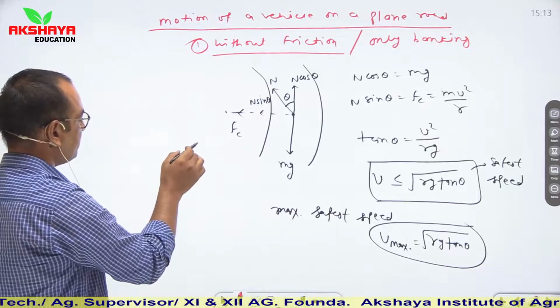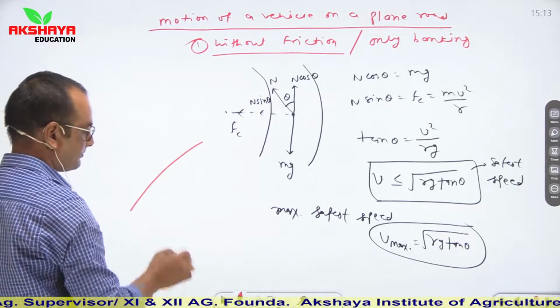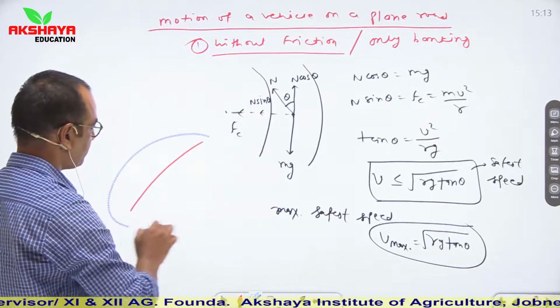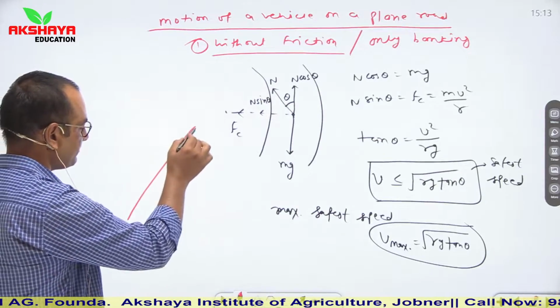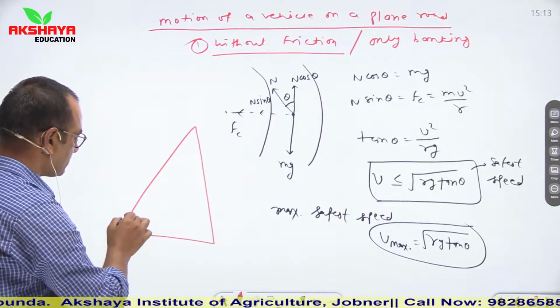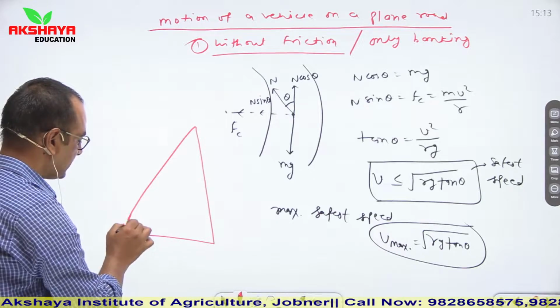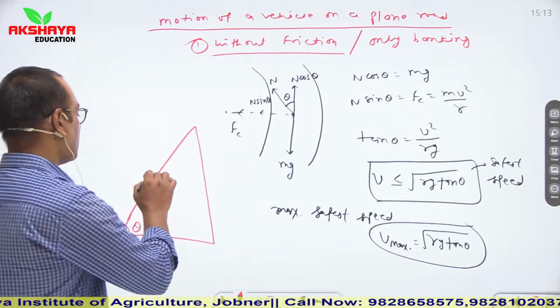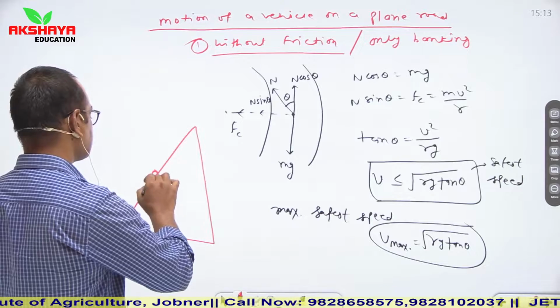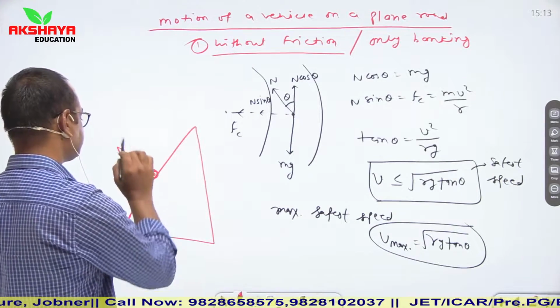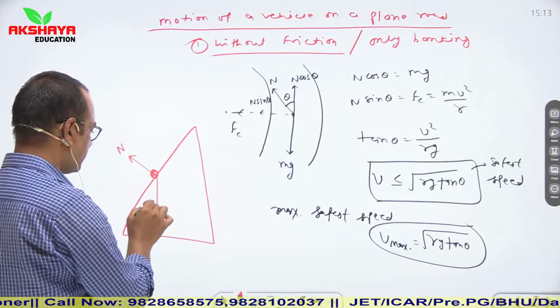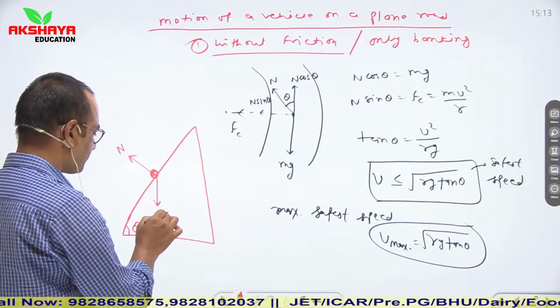लेट अस से दिस इज द वे banking is provided on this road this way. This is the angle theta. Our object was at this place, so its normal is this way and its weight is mg this way.